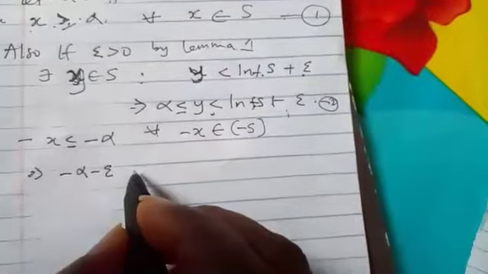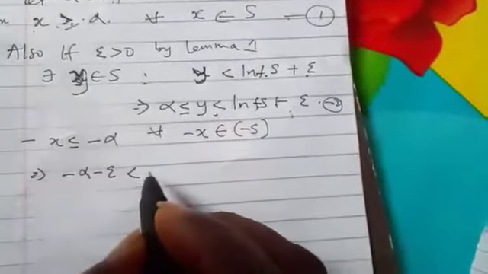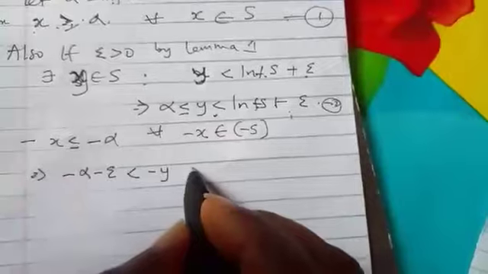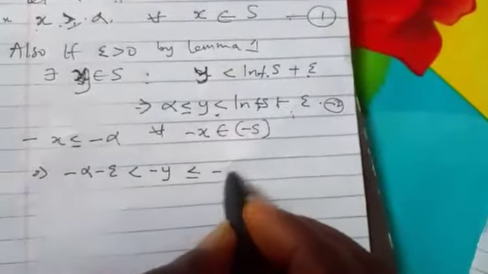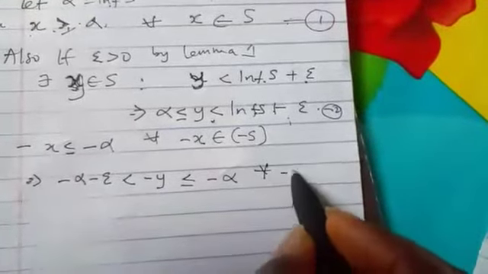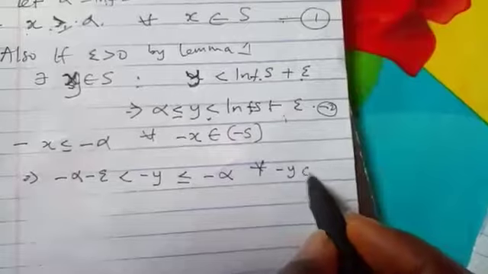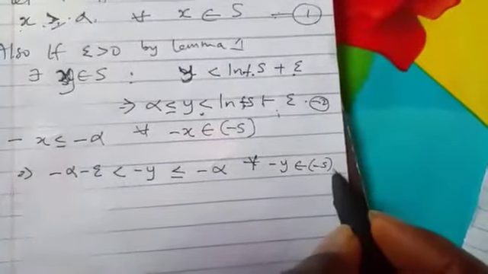So this is minus alpha minus epsilon, which will be less than minus y, and that will be less than or equal to minus alpha. So we have multiplied both sides by minus, for all minus y belonging to minus S.